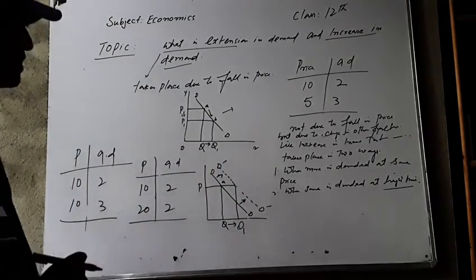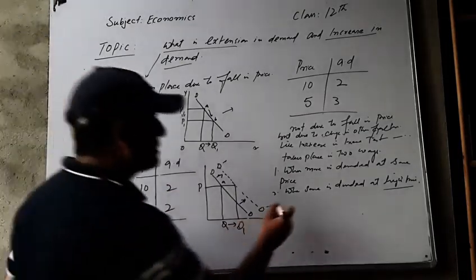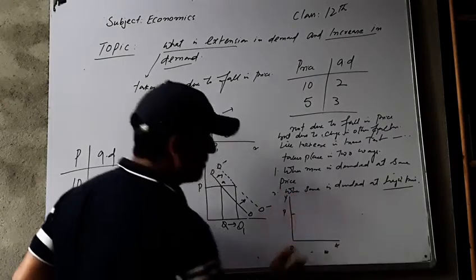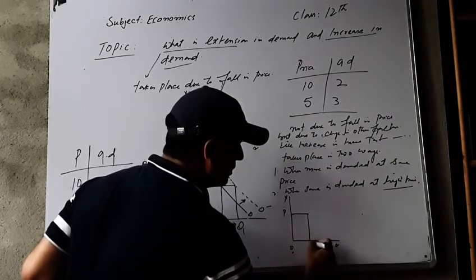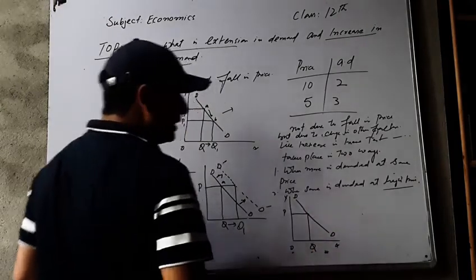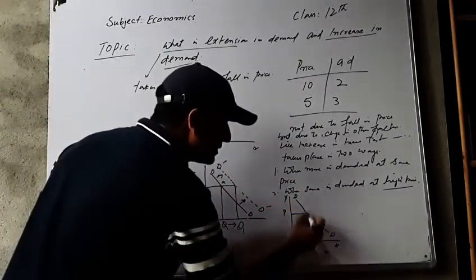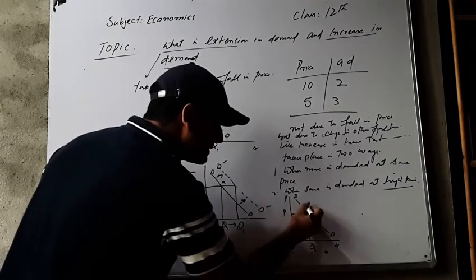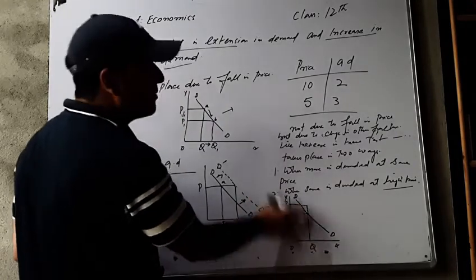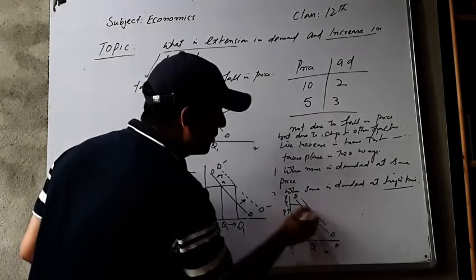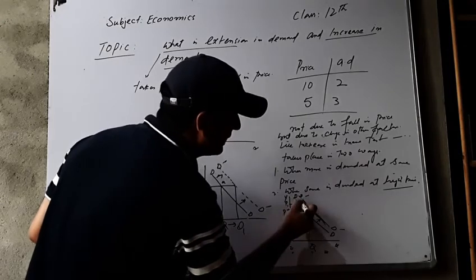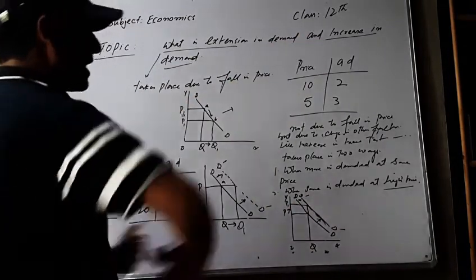Now the second concept is when same is demanded at high price. Let's take the example here. For example, if OP is price, OQ is quantity demanded. This is the demand curve of the consumer. D is the demand curve of the consumer. Now, consumer demand is same at high price. If price rises, consumer demand is same at high price. This is P1. Price rises, but demand does not change. Why? Because of changing other factors. So this is another point here. We will show that this is D dash D dash. So demand curve gets a rightward shift here. So there is a rightward shift in both cases.